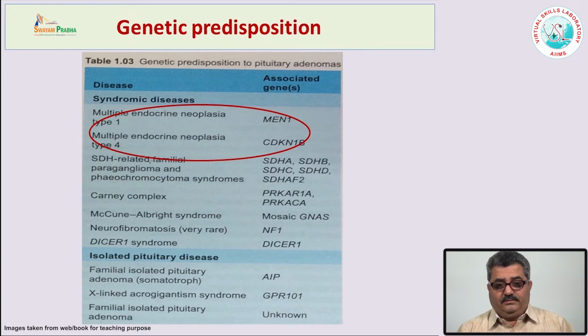Now, both syndromes cause pituitary adenomas, parathyroid hyperplasia or adenomas, or tumors of the endocrine pancreas. The only difference between the two is in MEN4, although the manifestations are the same, the majority of these patients manifest after the age of 50, whereas in the MEN1 syndrome they manifest at an early age.